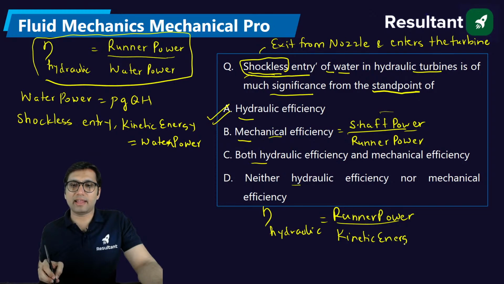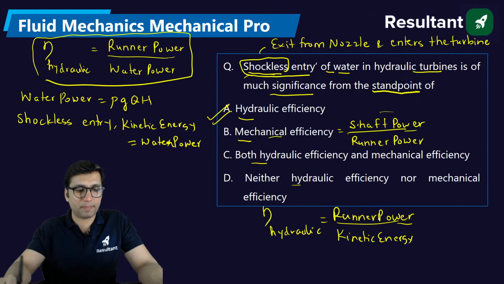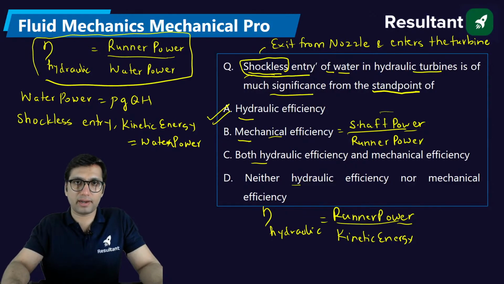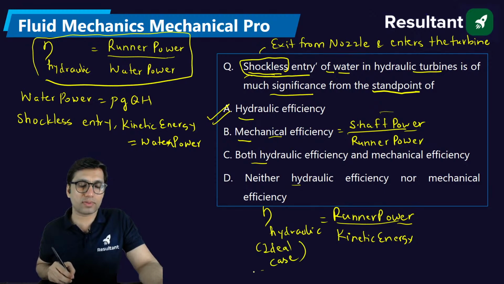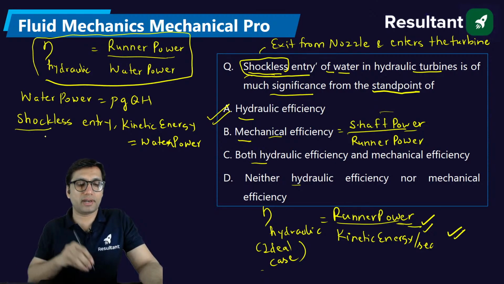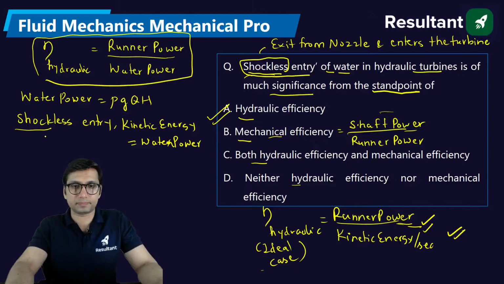If you have seen the derivation of hydraulic efficiency of a Pelton turbine, you must have studied that in the ideal case, when we neglect the losses at the exit of the nozzle, then we use this formula: runner power divided by kinetic energy per second. But this formula will be used when we consider the shockless entry from the nozzle.